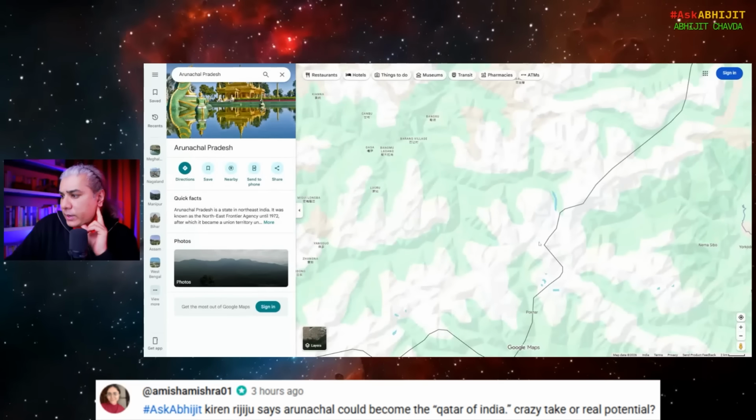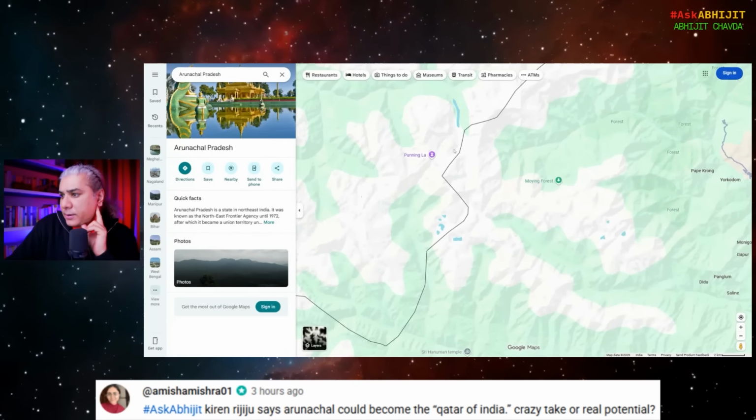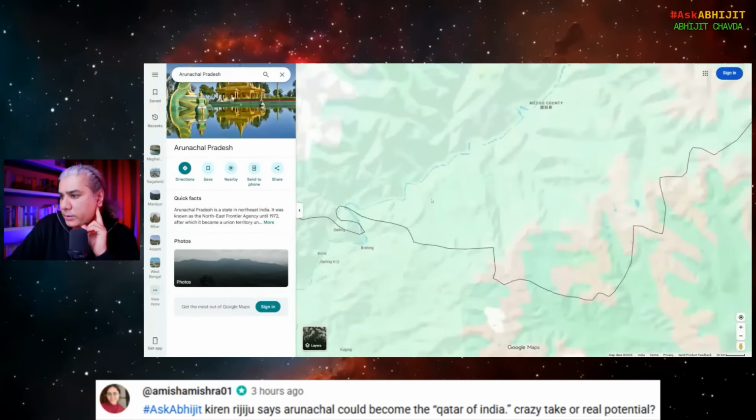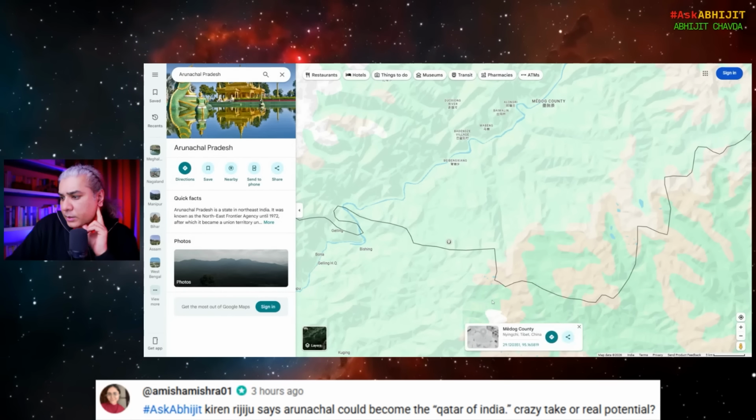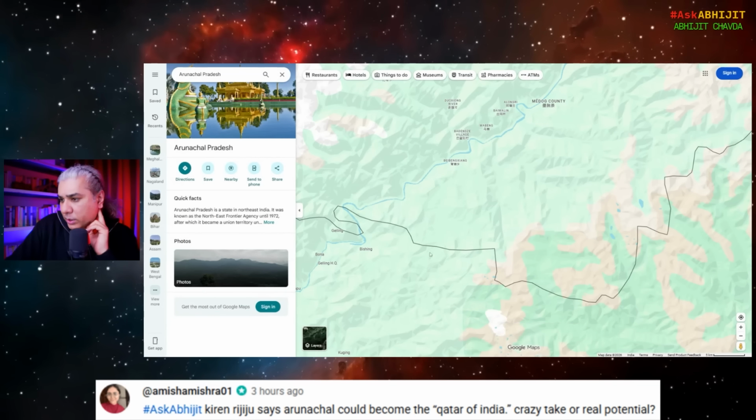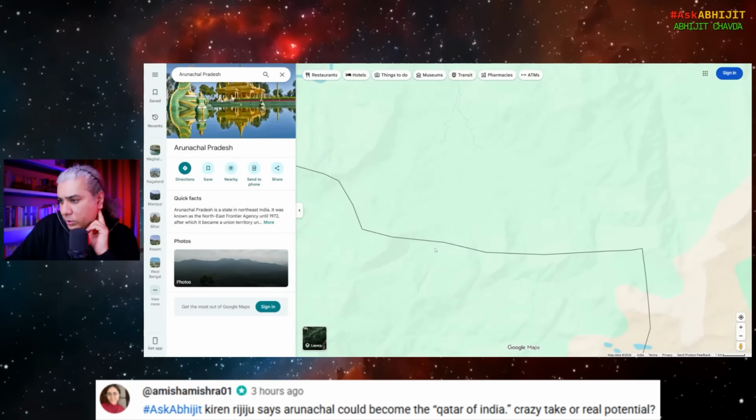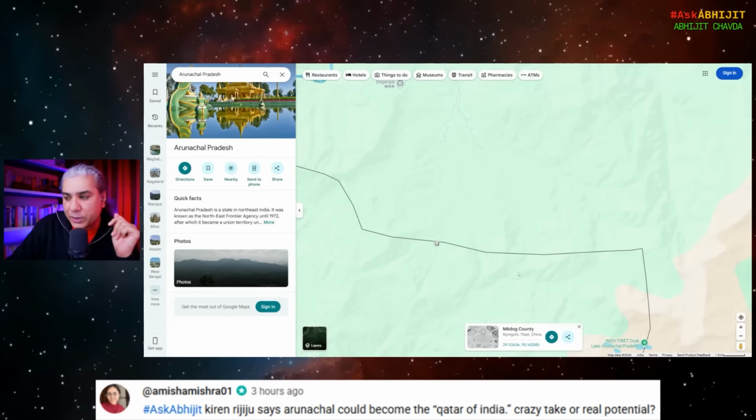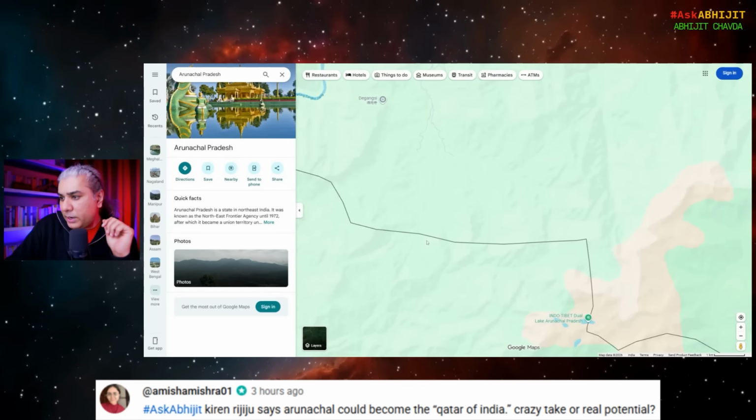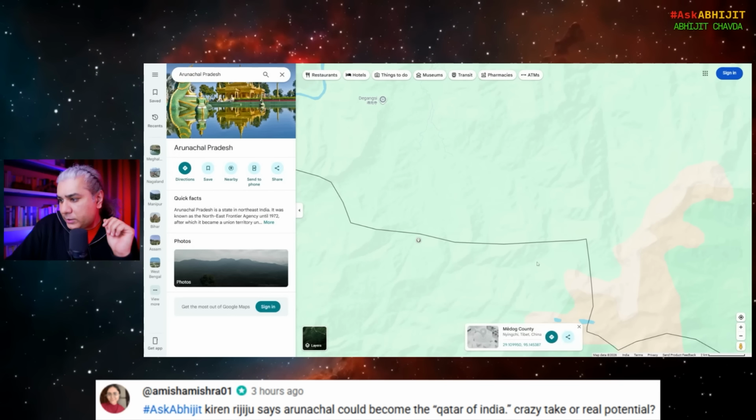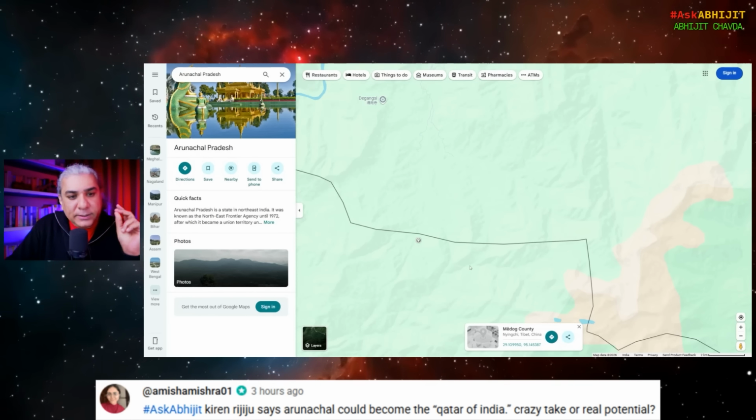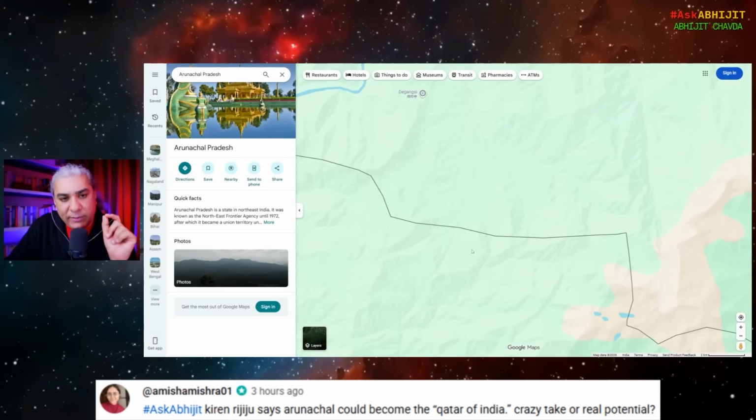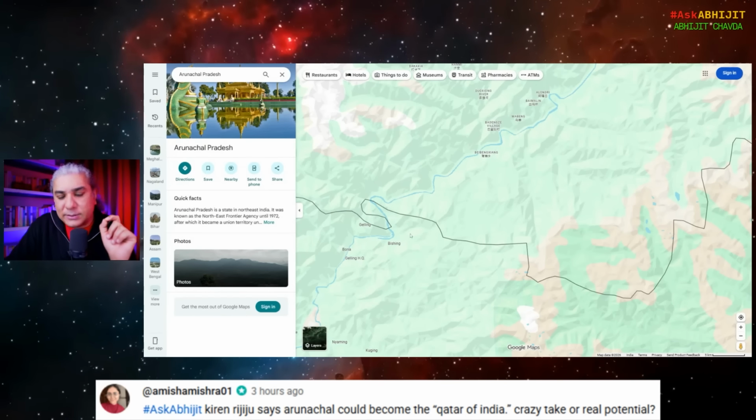Let's see if I place my pointer in Chinese occupied territory, what do I get? Here it says Tibet, China. If I put it down here, south of the border, in Indian territory, it says Tibet, China, in Indian territory. Would you believe it? This is the game Google is playing. The United States considers China to be a rival, but Google supports Chinese claims on Indian territory.